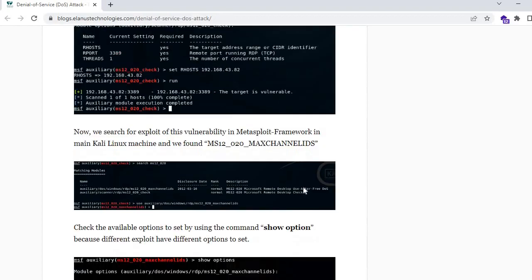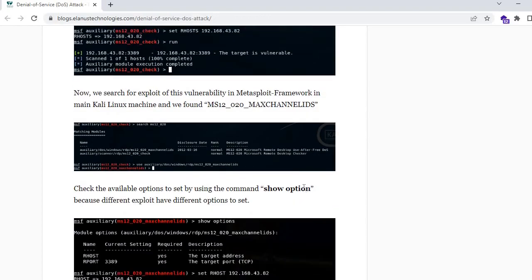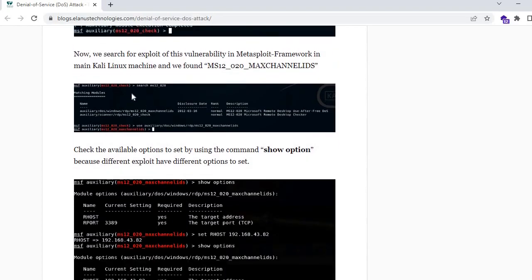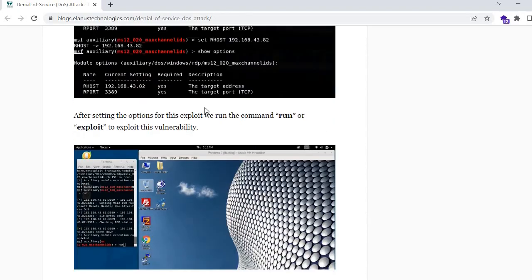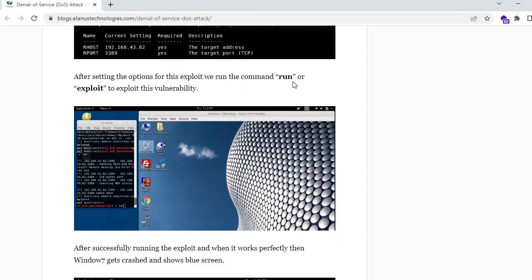Now we will run the exploit to do the DoS attack. For that, we searched for MS12-020. Now we got this, and we have used the first one, auxiliary DoS Windows RDP MS12_020, this particular exploit. And now we have set all the things again. Now we will type the run command or exploit command.